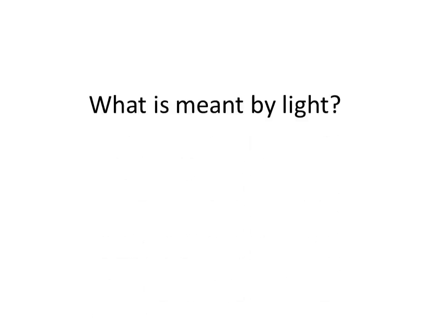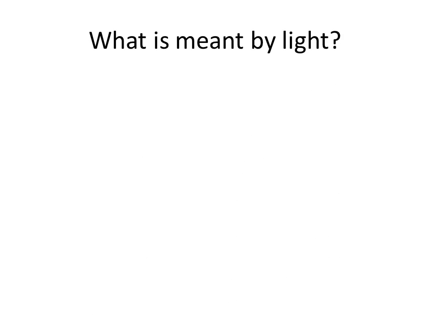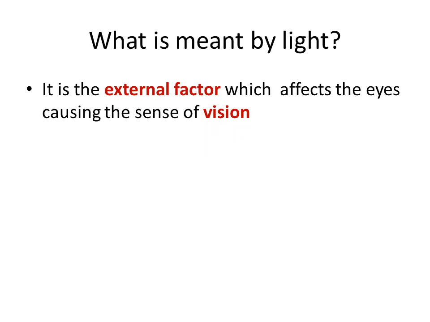So, what's meant by light? Light is an external factor. What's meant by light? Light is the external factor, like sun, like lamp, which affects our eyes, causing vision.